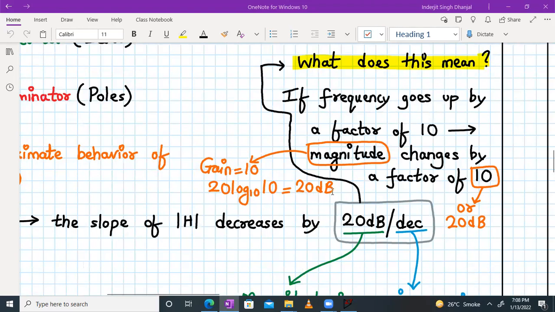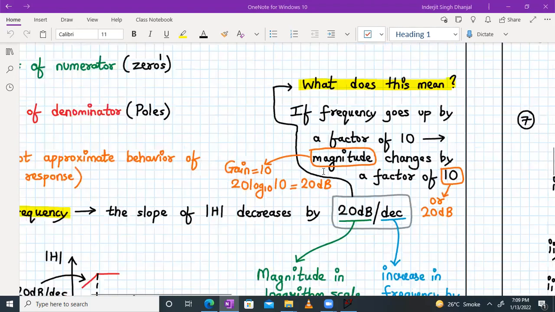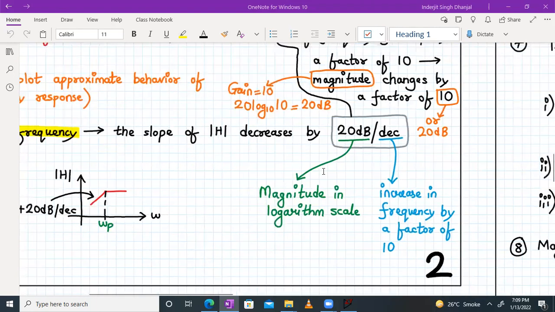You can do that on a calculator: 20 times log to the base 10 of 10 comes out to be 20 dB, right? So if frequency changes by a factor of 10, your magnitude of gain also changes by a factor of 10, or 20 dB. That's the meaning of 20 dB per decade.